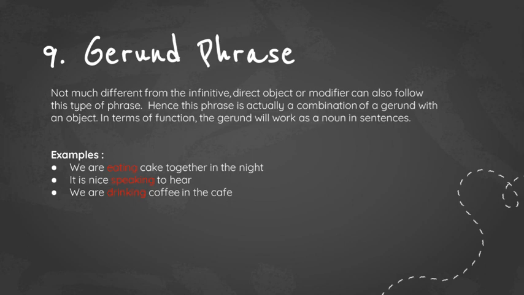For example, the first example is, we are eating cake together in the night. Gerund phrase-nya adalah eating. Second example, it is nice speaking to her. Gerund phrase-nya adalah speaking. And the third example is, we are drinking coffee in the cafe. Nah, di sini gerund phrase-nya adalah drinking.